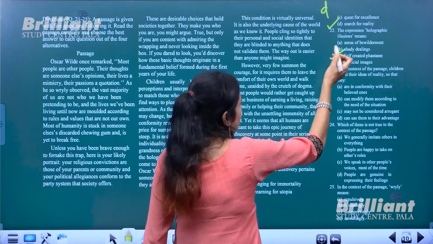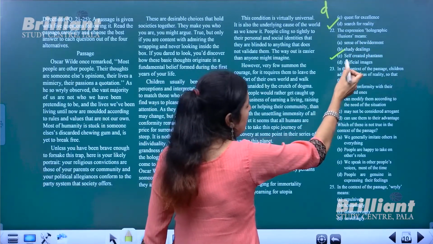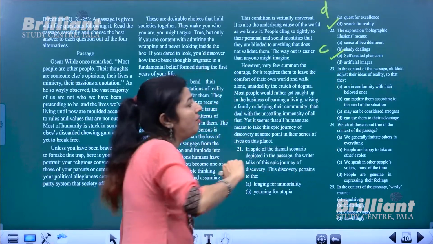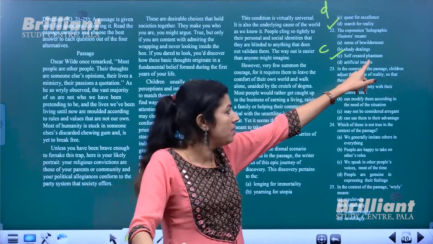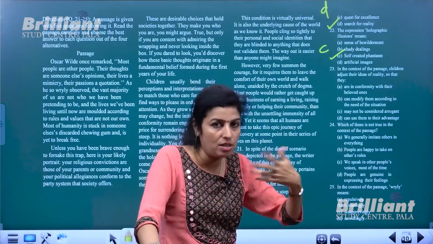Self-created phantasm also means illusion. So holographic illusions means self-created illusions or self-creation phantasm. So phantasm is actually a synonym for illusion. So that is the clue to your answer.